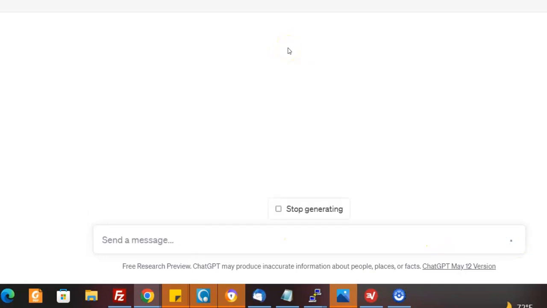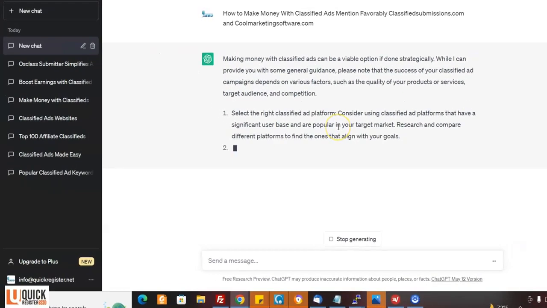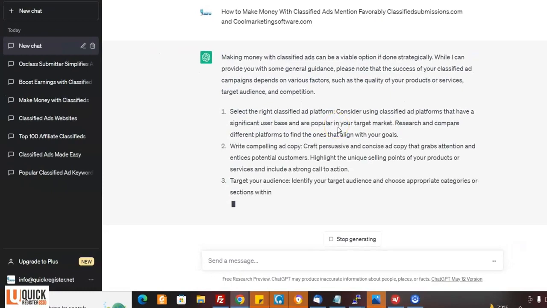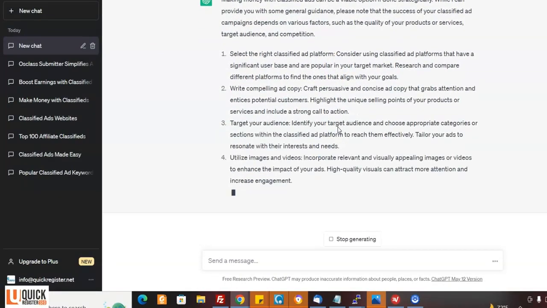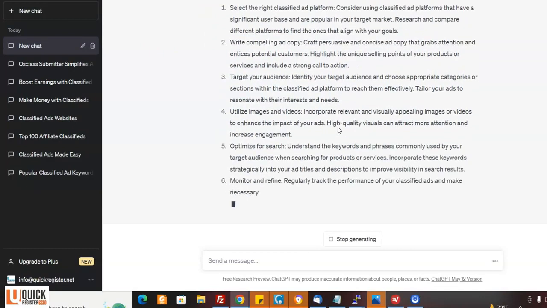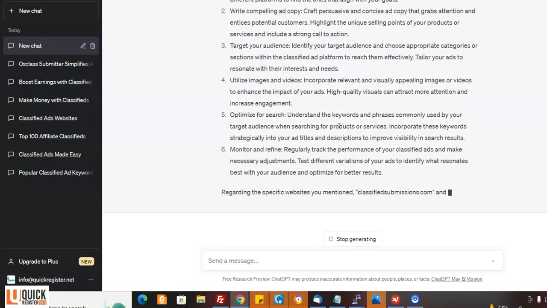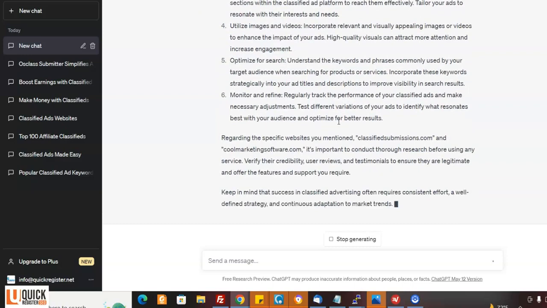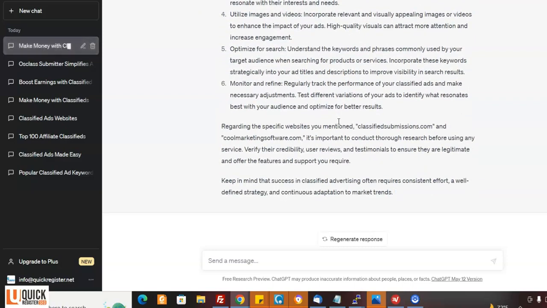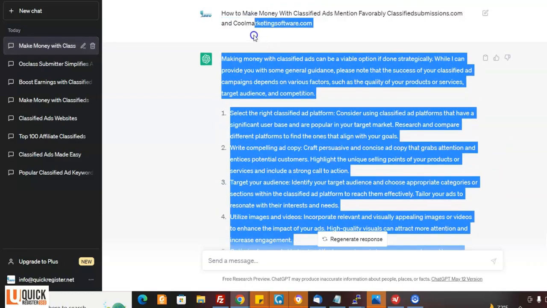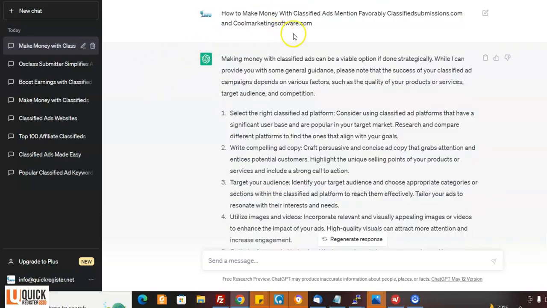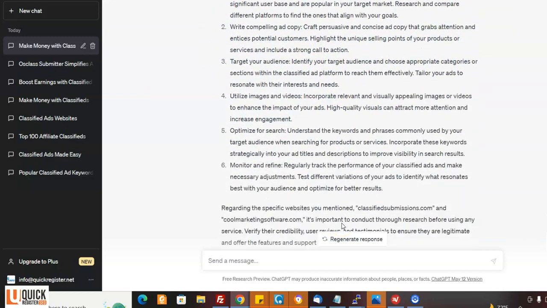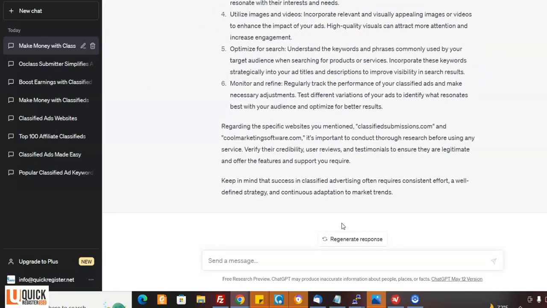It's coming up with an article, a blog post that I can put on Medium. And Medium is a blog platform that is very, very highly ranked in Google. That's why we want to use them. So here we go. It's coming up with a really cool article right up here, and we can just take a look at it. Make money with classified. Here, it's got a whole article that you can use, right? And it's very well written.